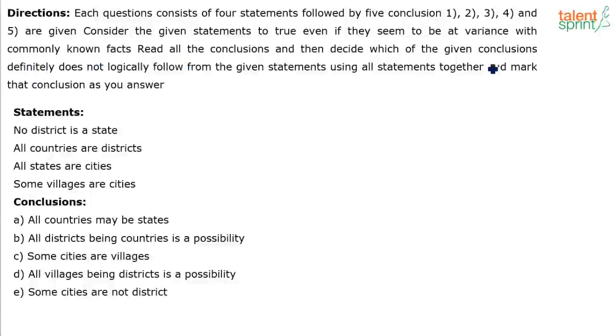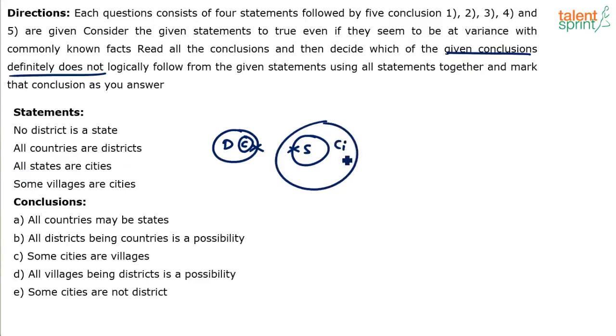Which of the following given conclusions definitely does not logically follow from the given statements? So here we go. Statements: No district is a state, so district and state cannot touch each other. All countries are districts, so all the countries are inside districts. All states are cities.